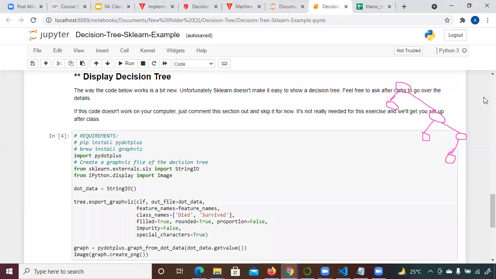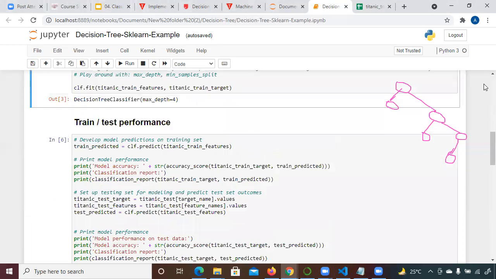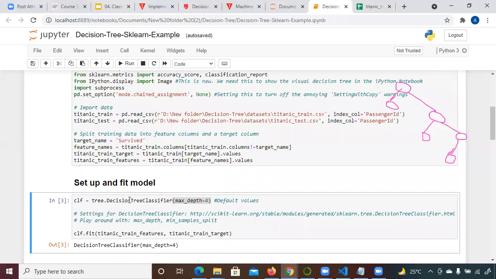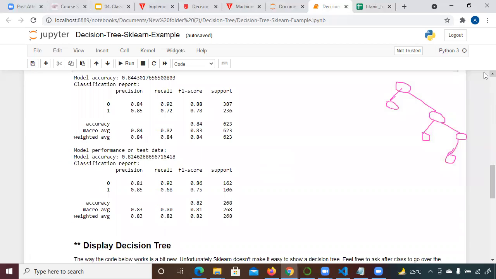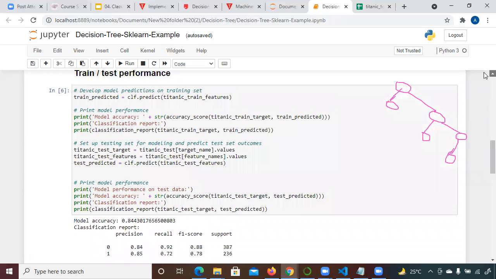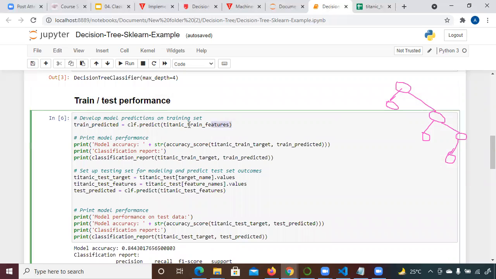So this way you have to pass the depth, and then run the decision tree algorithm. Now the question is about this part of the code. What we were doing here is testing our algorithm. You can see I'm predicting. Predict is a function in Python where I'm calling on the train test data. You can see Titanic train feature. What is this Titanic train feature?